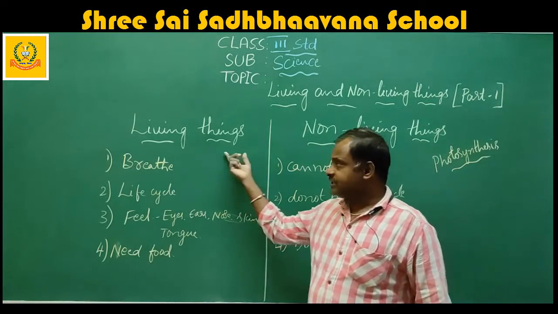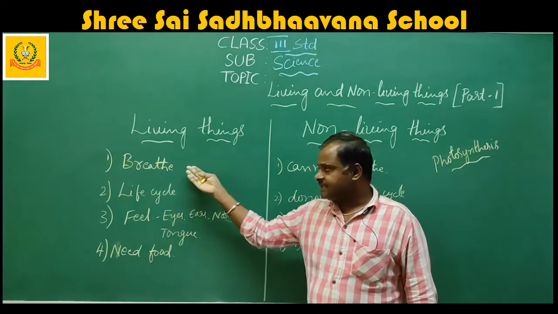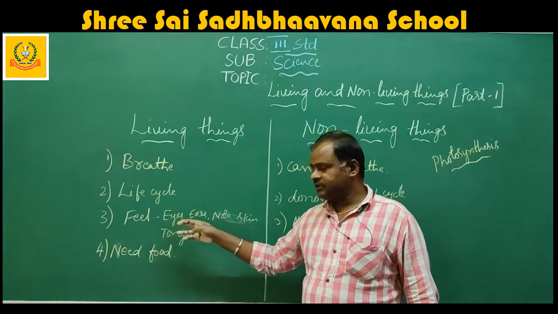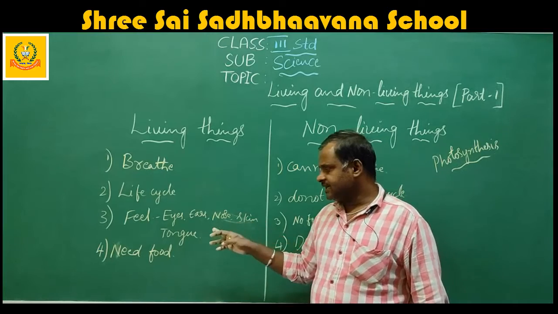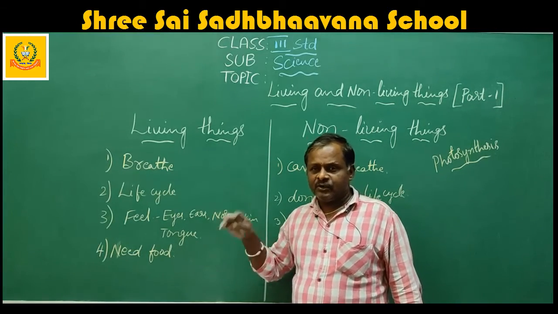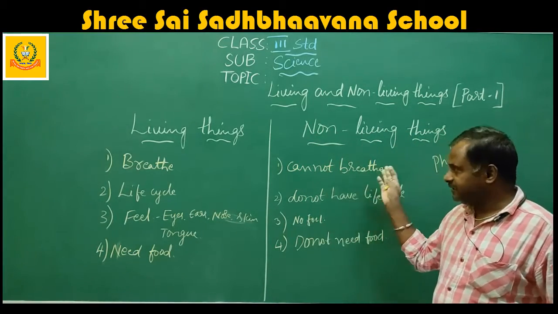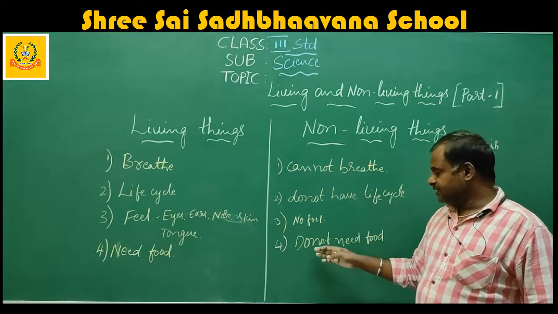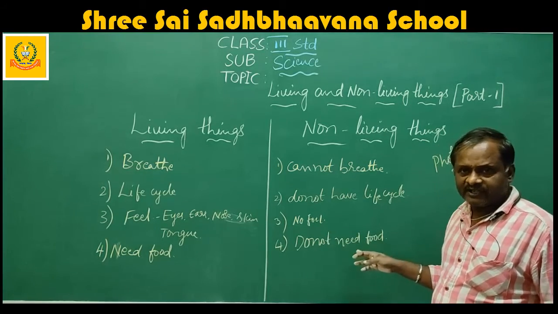When you come to the features of living and non-living things, living things breathe. Living things have a life cycle. Living things feel through their sense organs like eyes, ears, nose, skin, tongue. They need food for their growth, survival, to live. When you come to non-living things, they cannot breathe, they do not have a life cycle, they don't have feeling, and so they do not need food.